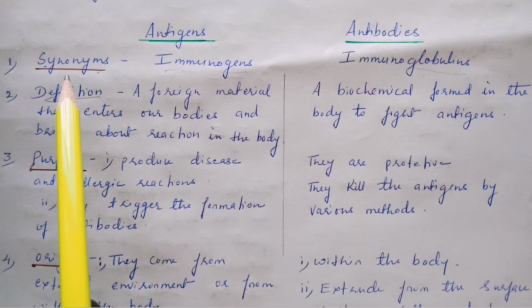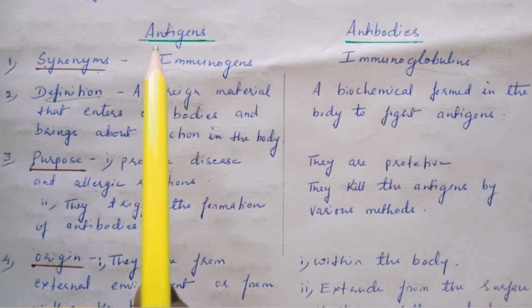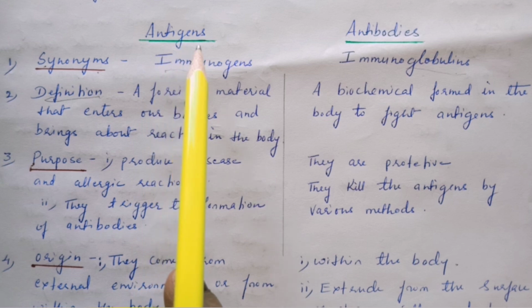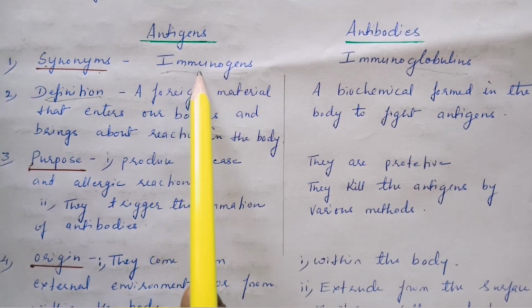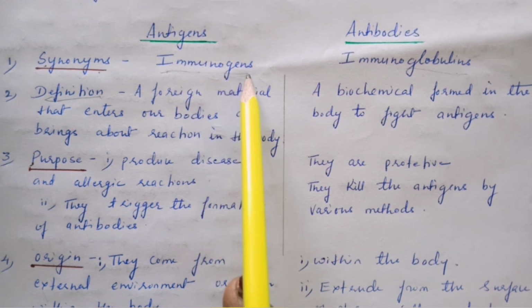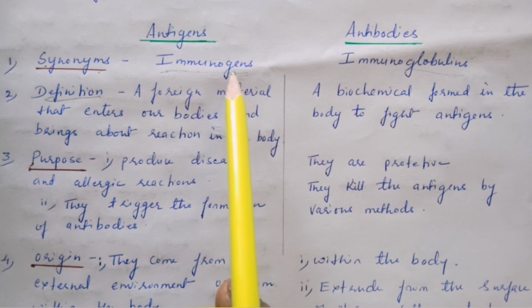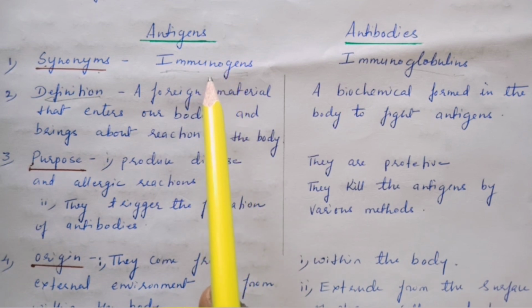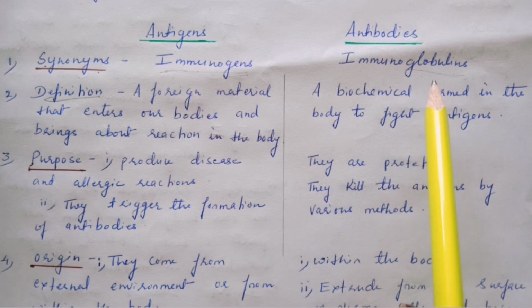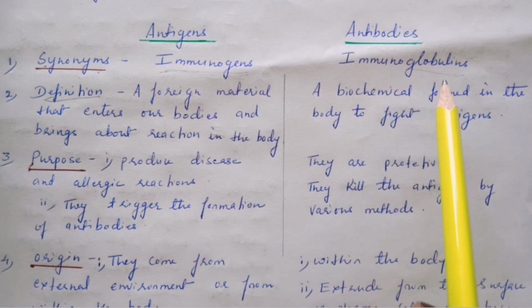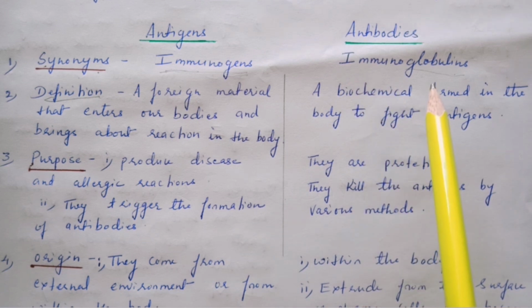First difference is based on synonym. Synonym means another name of the term. So antigens are also known as the immunogens. Immuno means immunity and gens means generating. Antigens are immunity generating substances or materials, whereas antibodies are known as immunoglobulins. Globulins is a kind of protein, so antibodies are immunity developing proteins.